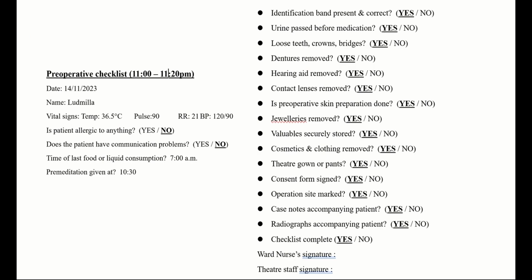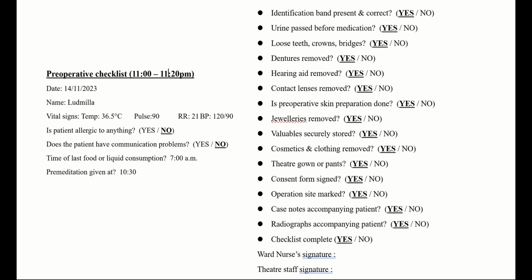The preoperative checklist is done at 11 o'clock. The date is the 14th of November. The name is Mila. Her vital signs: temperature is 36.5, pulse is 90, respiratory rate is 21, and her blood pressure is 120/90. The patient is not allergic. The patient has no communication problems. And the last food and liquid consumed was at 7 o'clock.